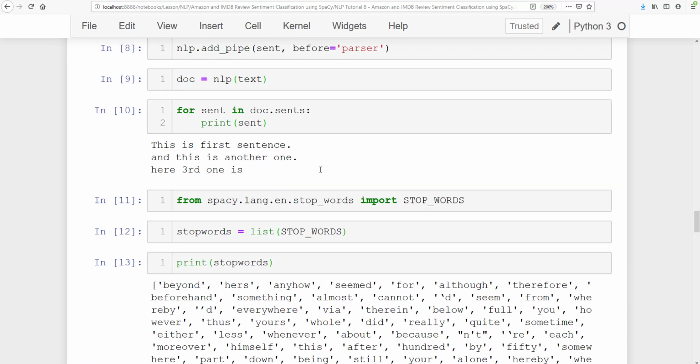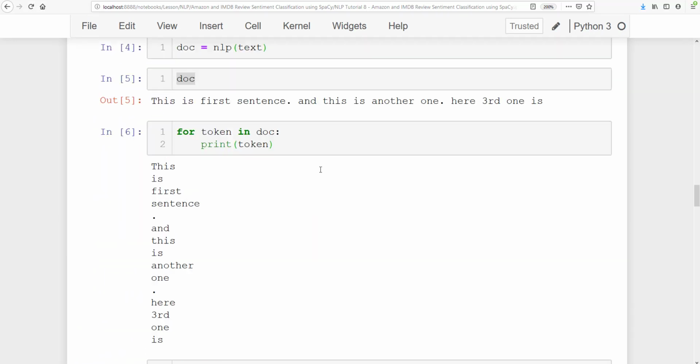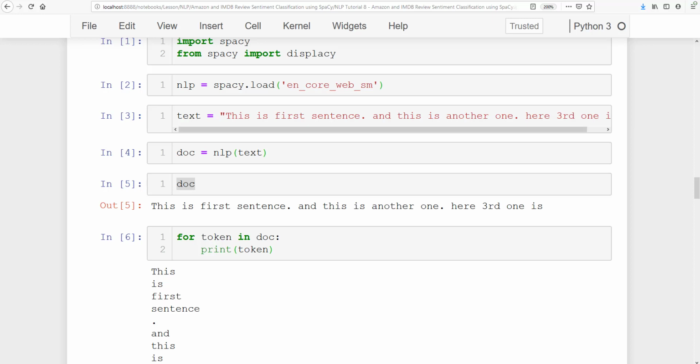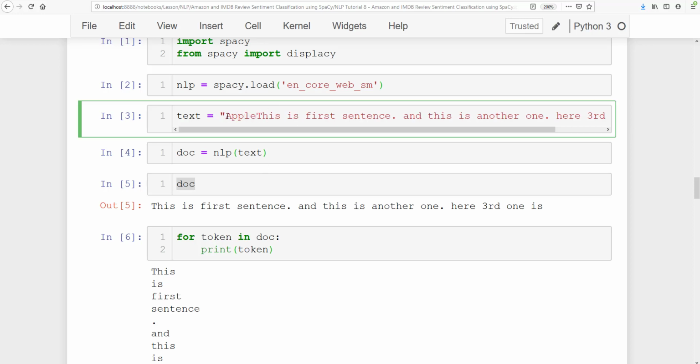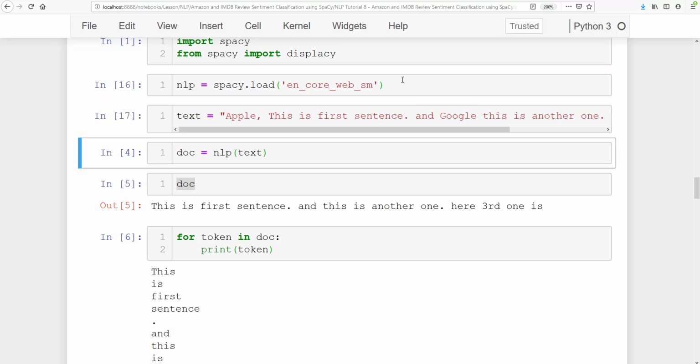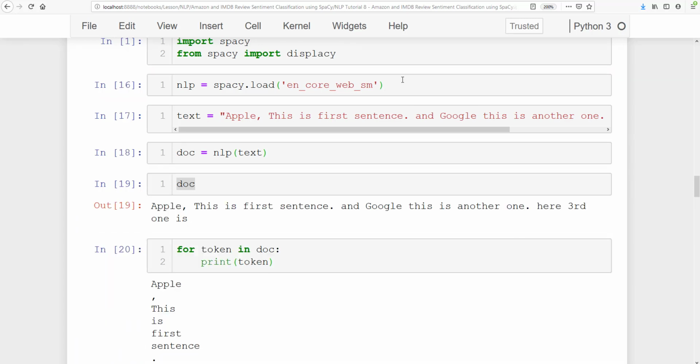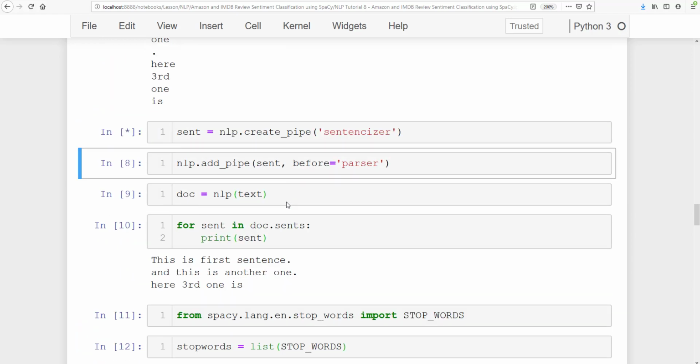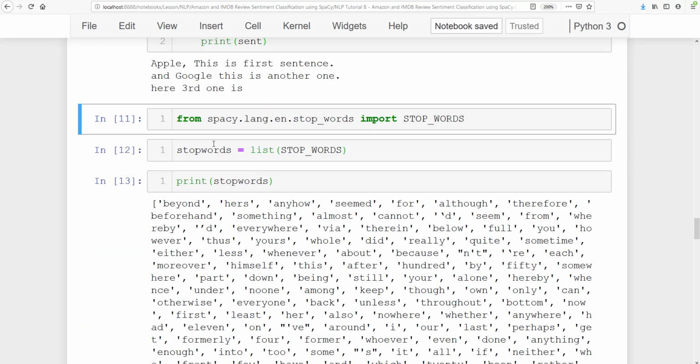Alright, so let's go ahead and make some changes to test it. I'm going to add here just Apple, Google. Let's run these things again. Now here we are going to get our sentence: Apple, this is the first sentence, and Google, this is another one, and here the third one.